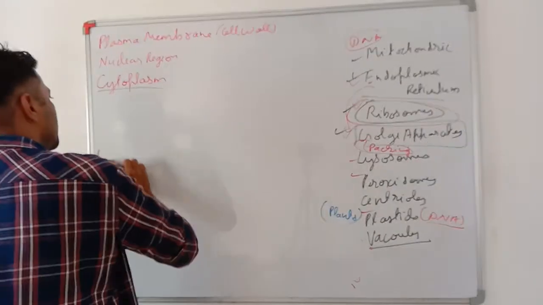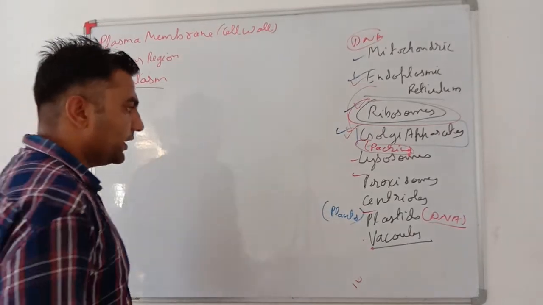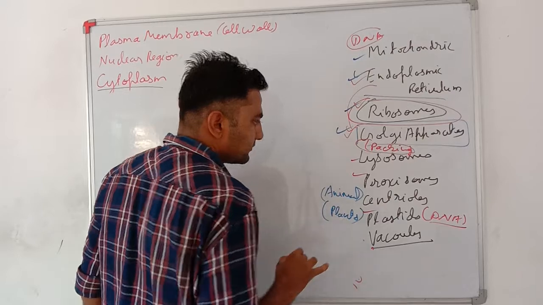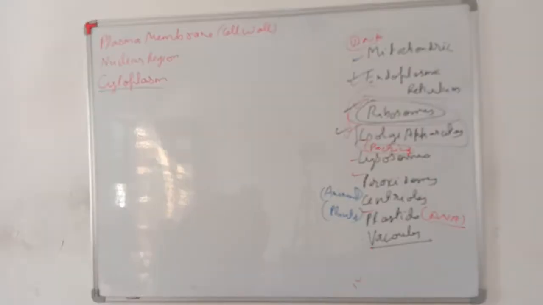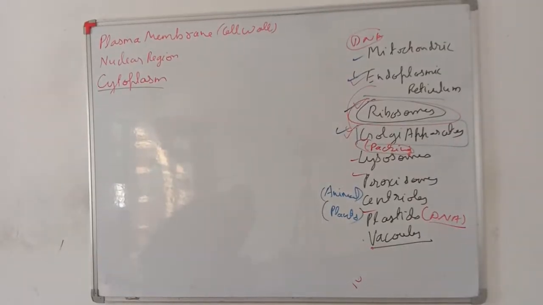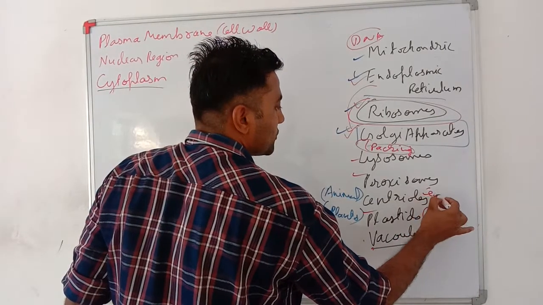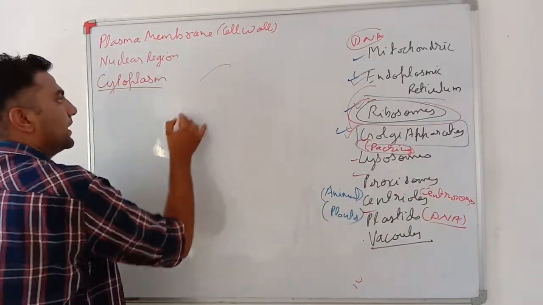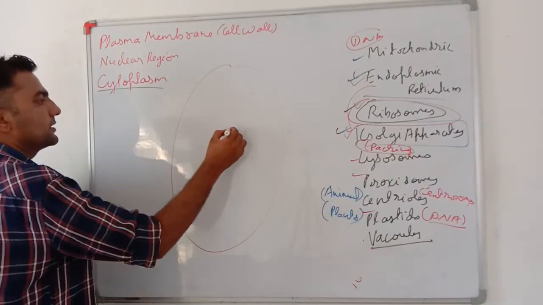Now centrioles. Centrioles are present only in animal cells. Okay, my dear students, you need to memorize which organelle is present in which cell, and which organelle is not present in the other cell. Very important. Centrioles are present in the centrosomes. They are present in animal cells, not in plant cells.